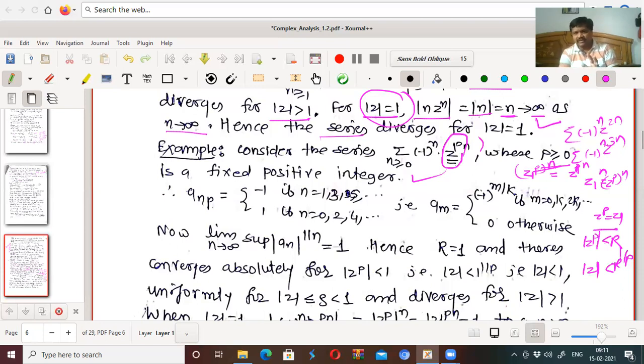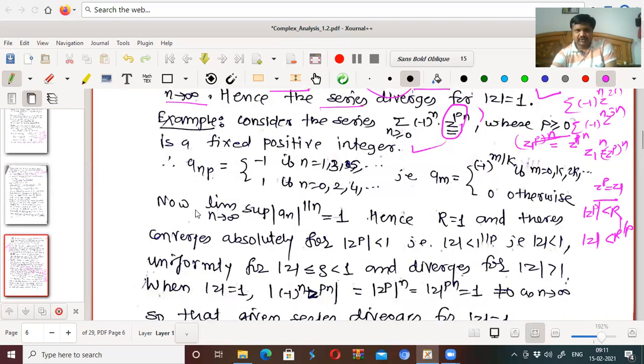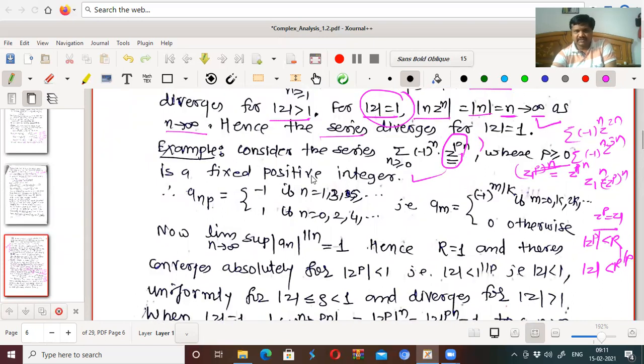So considering this as z1, we can obtain, in that case, a_n is minus 1 to the power n, right? So in that case, you can say that the series converges for mod z1 less than r, where z1 is z to the power p. If the series converges for mod z1 less than r, then it will converge for mod z less than r to the power 1 by p, that we can see. Okay, so here a_np is minus 1 or plus 1: minus 1 if n is 1, 3, 5 and so on, and plus 1 if n is 0, 2, 4, and so on.